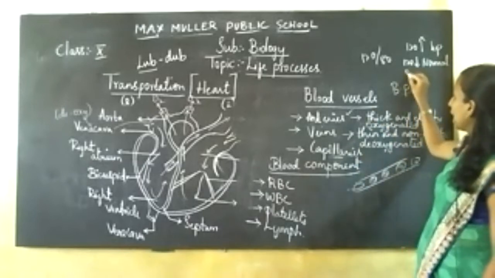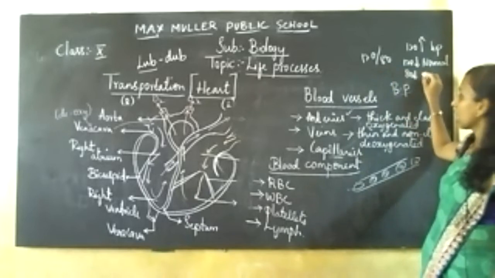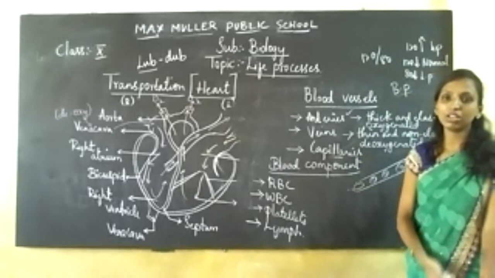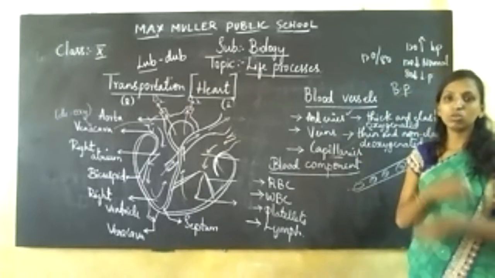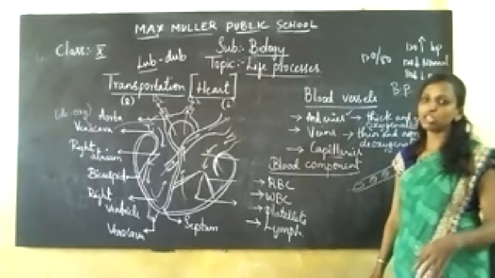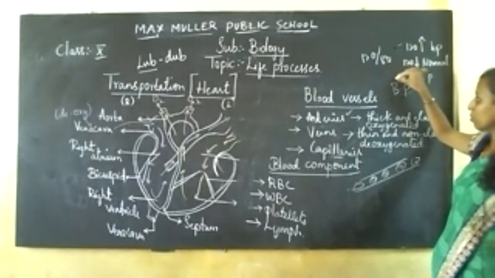And if it is 80 or below 80, what happens? Continuous low BP, with continuous flow of blood in your arteries region. That means no sound will be heard in your stethoscope. Completely it is stopped. That means you are about to die, I can tell you. So it is very dangerous. Low BP is more dangerous than high BP.